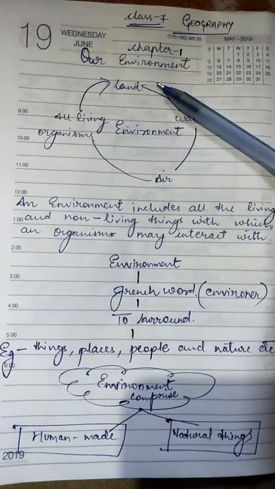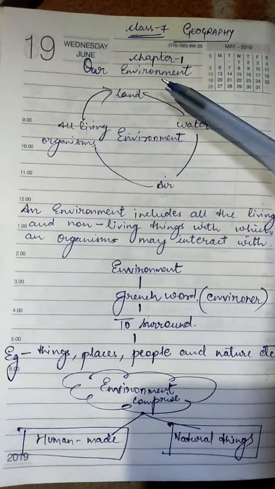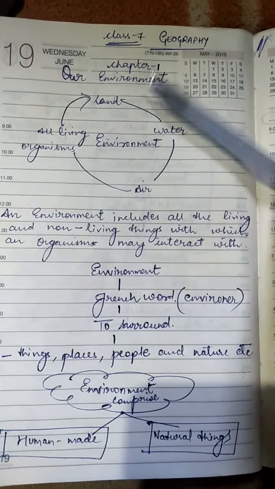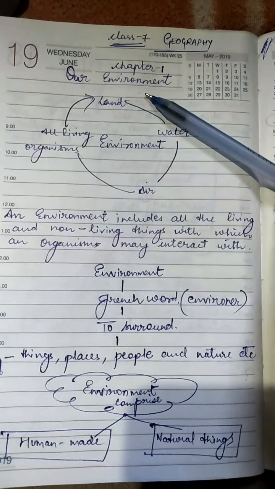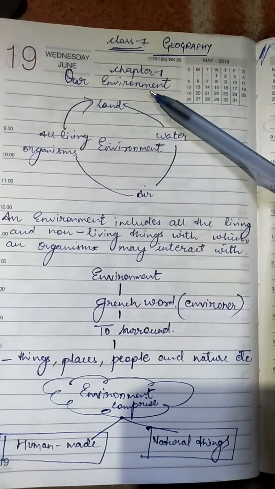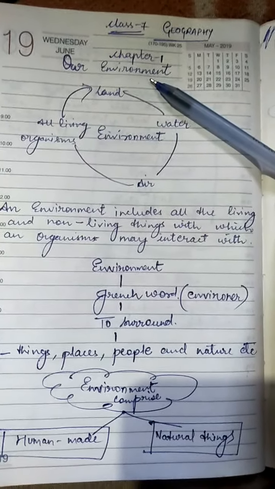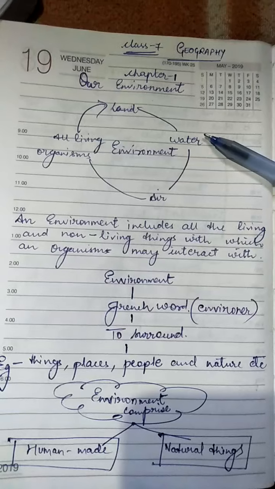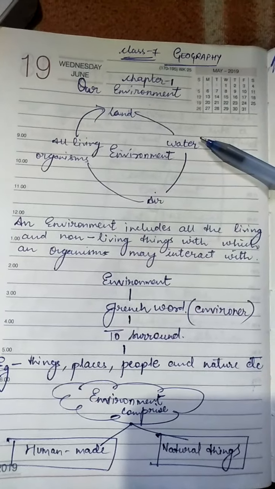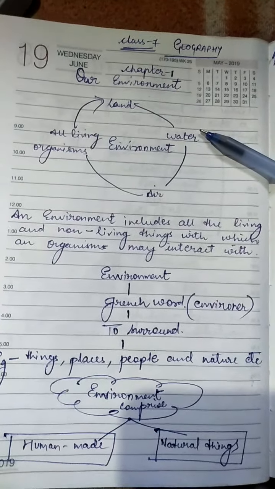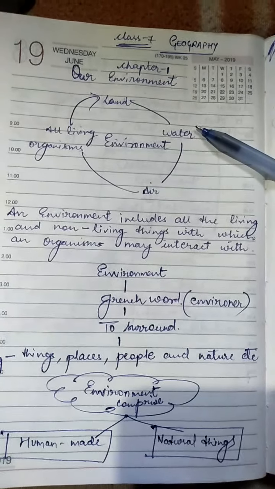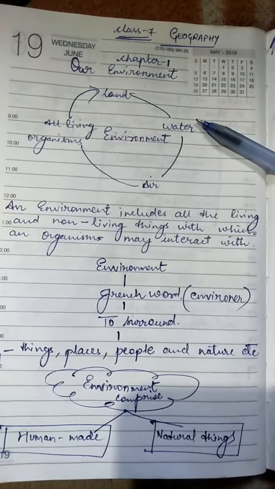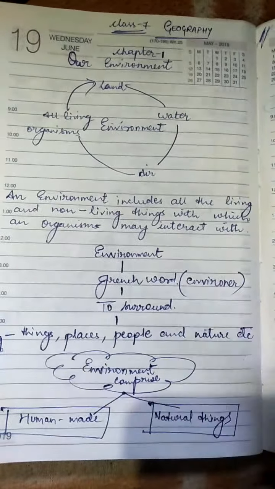Human beings and other living organisms live on the earth. The favorable conditions that make life possible on the earth form the environment. Land, water, and air together with all the living organisms like plants and animals comprise or make up our environment. So we talk about environment.